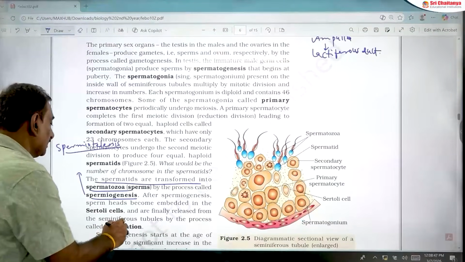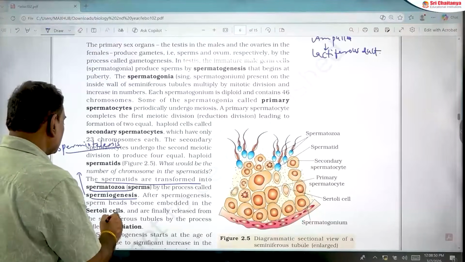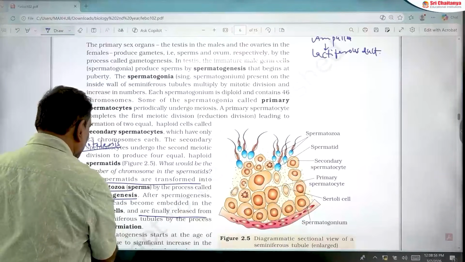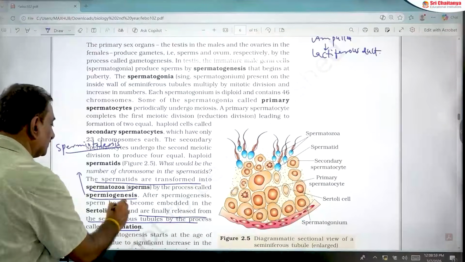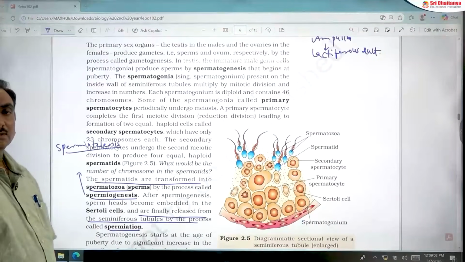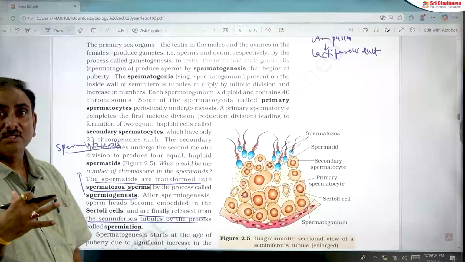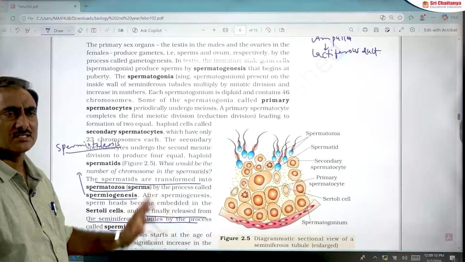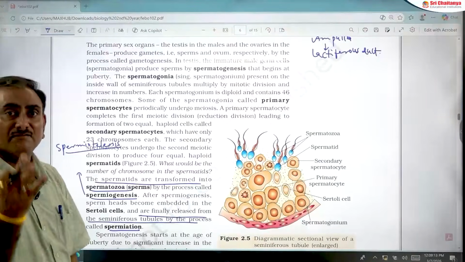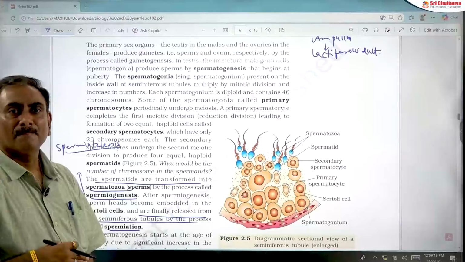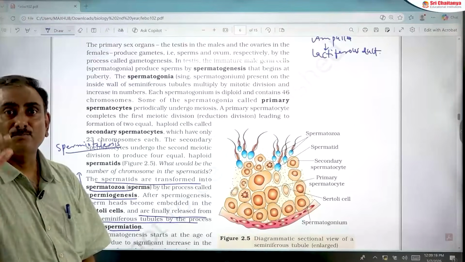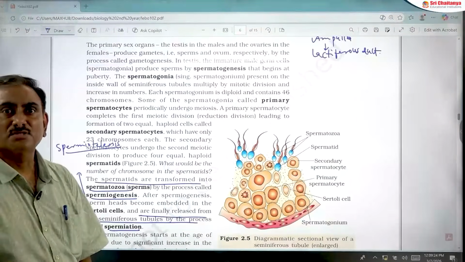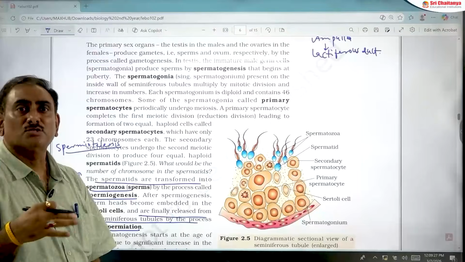Next, another important statement: the process of release of sperms from seminiferous tubules is called spermiation. This is given in the NCERT textbook. But another definition for spermiation is the process of detachment of sperms from Sertoli cells and their release into seminiferous tubules. This is also correct.